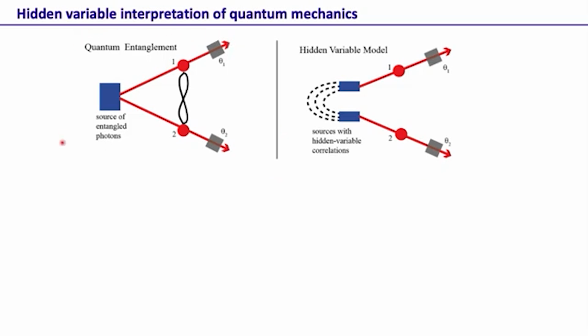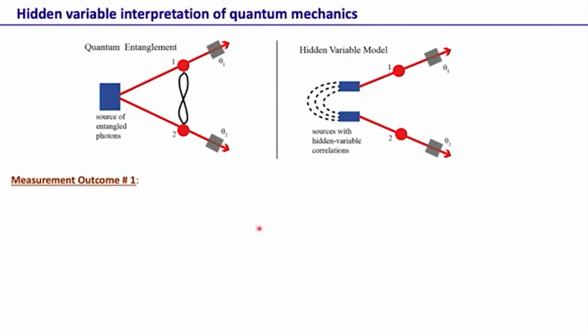So here is an entanglement quantum mechanical setup where we have a source of entangled photons. These are the two entangled photons, and they have this correlation which we call entanglement. And then we also have this source, in fact two independent sources. Within these two sources, we can have several rules as to how they operate, but these sources are independent as far as emitting the photons are concerned.